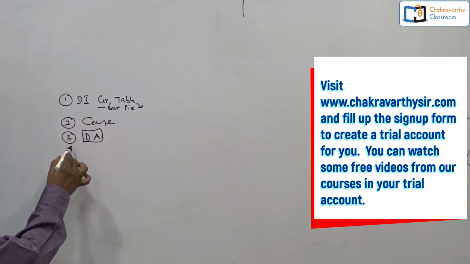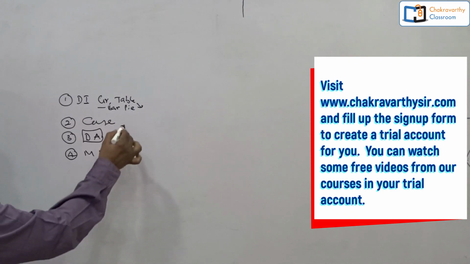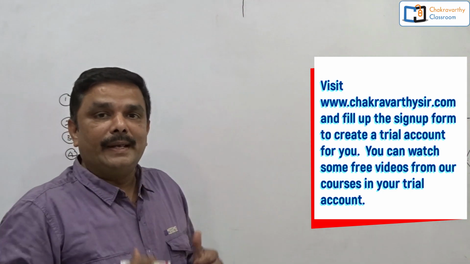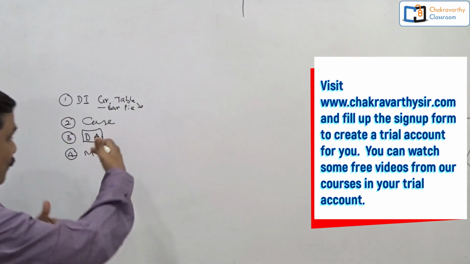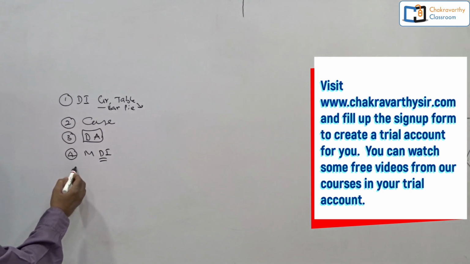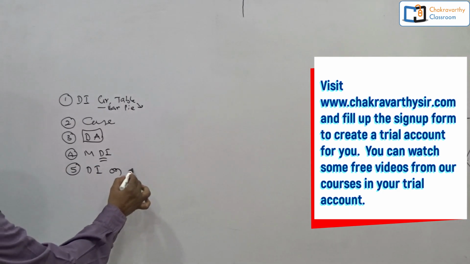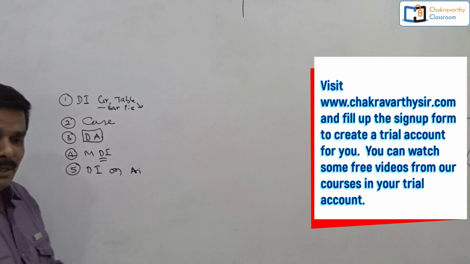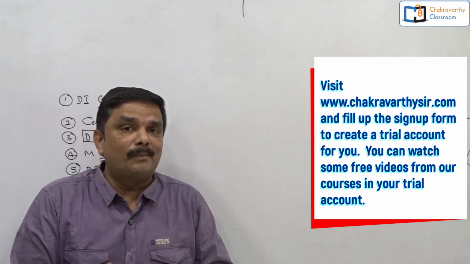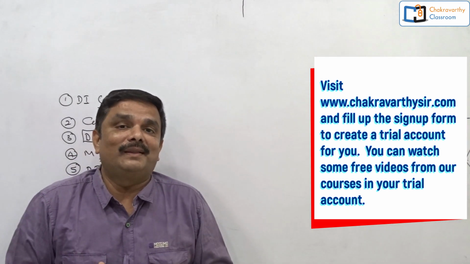Next, they are giving questions based on missing DI also. One table may be given to you or one graph may be given to you, and part of the given data is missing. You need to find that out with the help of the remaining data. Next, the fifth one: they are giving DI based on arithmetic chapters, like DI based on profit and loss, then DI based on boats and streams, simple and compound interest, time and work, time and distance. Many ways they are giving the questions.